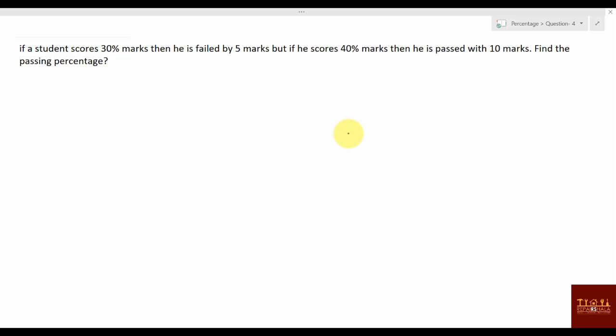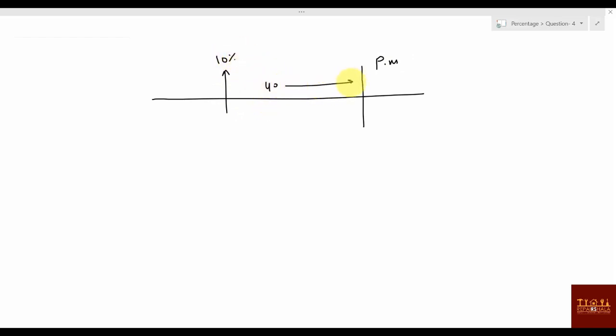Okay, now we'll see some questions when fail and fail or pass and pass is given. Okay, so I would say, suppose when some person, suppose here passing marks is there. If a person is scoring 10 percentage marks, then he is failed by actually 40 marks, right? When he is scoring 30 percentage marks, then he is failing by 10 marks, right? Not 10, 20 marks, right? 20 marks. Then what is the passing percentage? Passing percentage you have to tell.